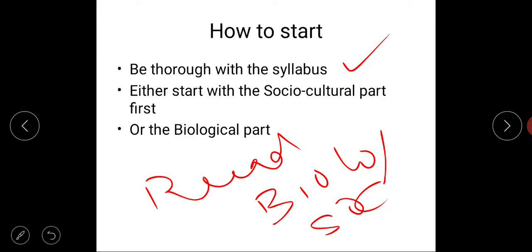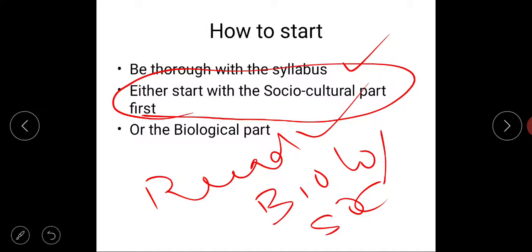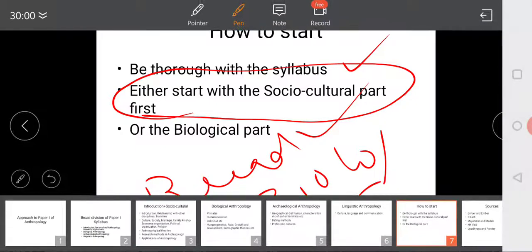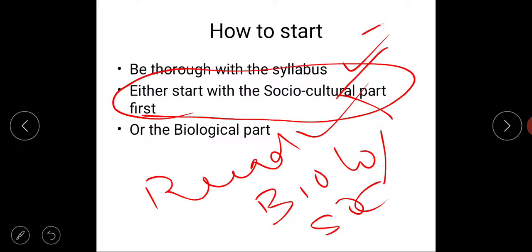If you are thorough with basics of biology, like what is a cell, what is a DNA, what are genes, mutation, chromosomes, etc., you can very well start with the socio-cultural part. Some people prefer the socio-cultural part. Even in the socio-cultural part, there are two ways to start.